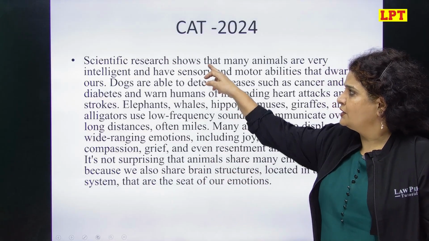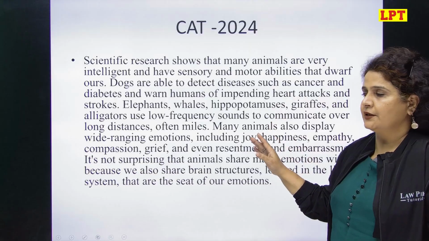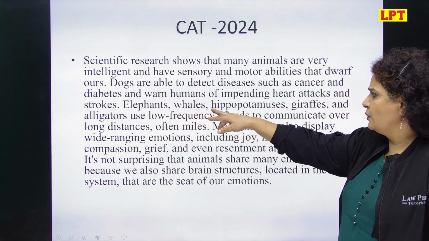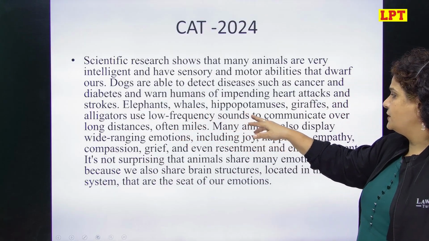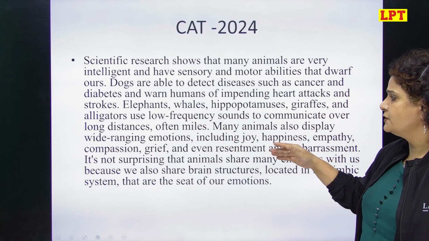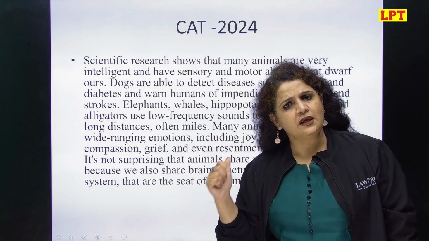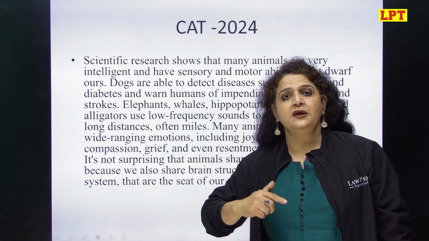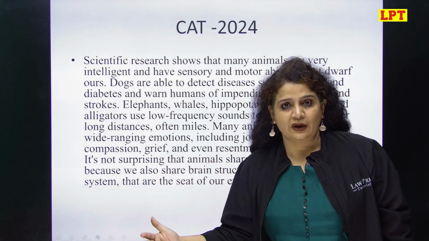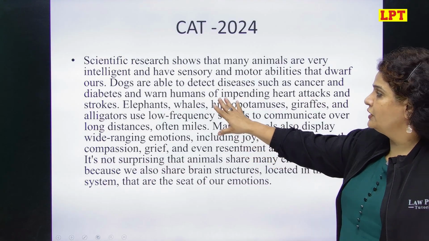ठीक है? उसी आइडिया को illustrate करने के लिए उसने एग्जाम्पल दिए डॉग्स के कि डॉग्स क्या क्या कर सकते हैं. Then he gives example of elephants, whales, hippopotamus, giraffe and alligators use low frequency sounds to communicate over long distance, often miles. He gives another example of these animals to put across the same point, right? To substantiate the same point कि इन animals में भी ability होती है कि they can communicate even at a long distance, often miles. So these are examples.